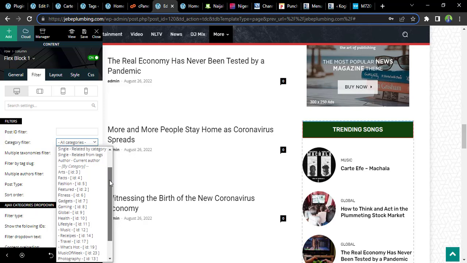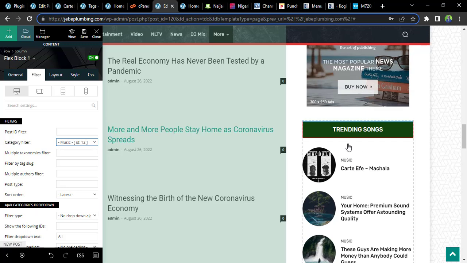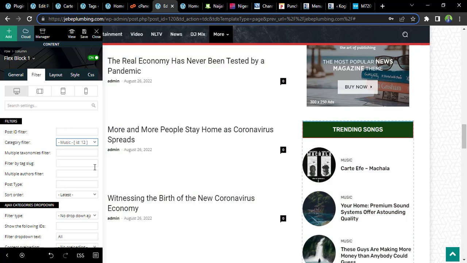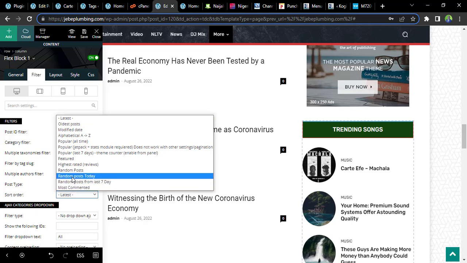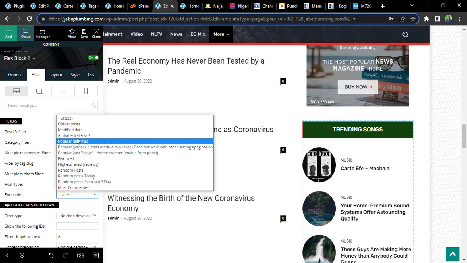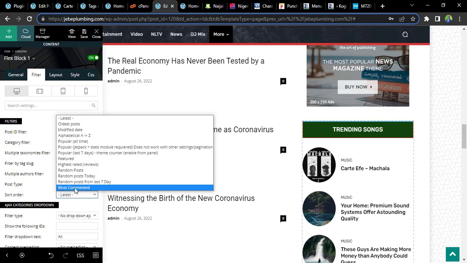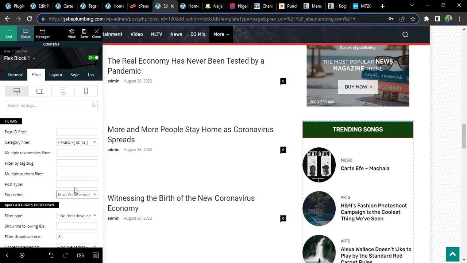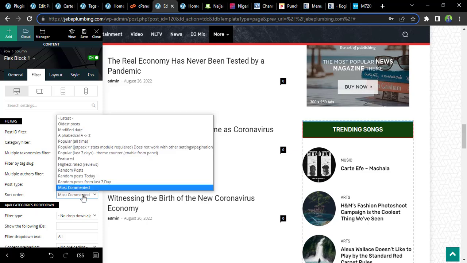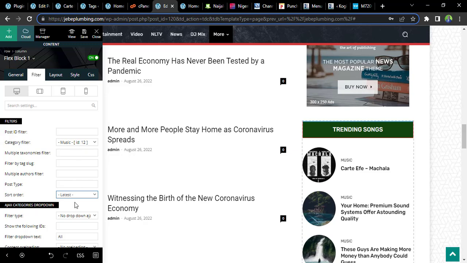So we select the category of music since we are only selecting trending songs. So it's only the ones that have music that we display on this side, and we can sort it by dates, by alphabet, by the most popular, by random, popular of all time, date modified, the oldest. It's good to use the most commented, because the trending one means the one that people comment on more, and it's under music. You can just leave it at the latest, and let it be just music latest.